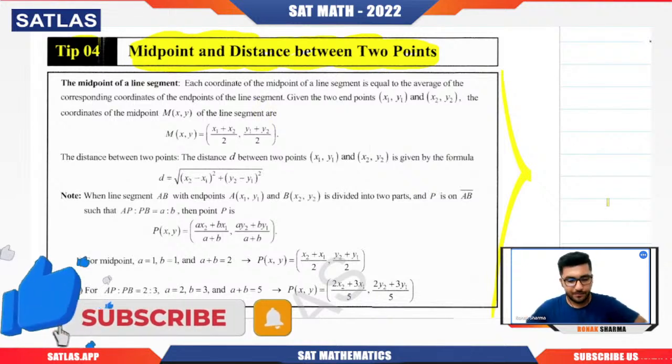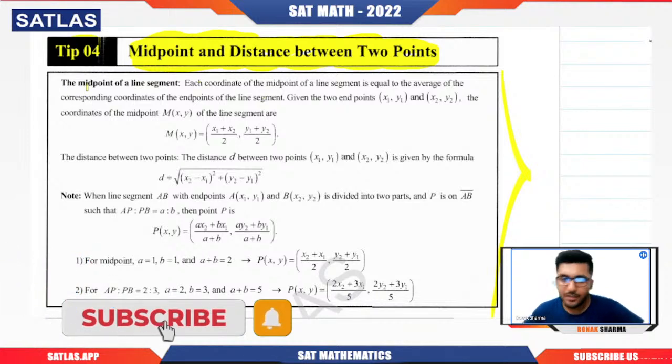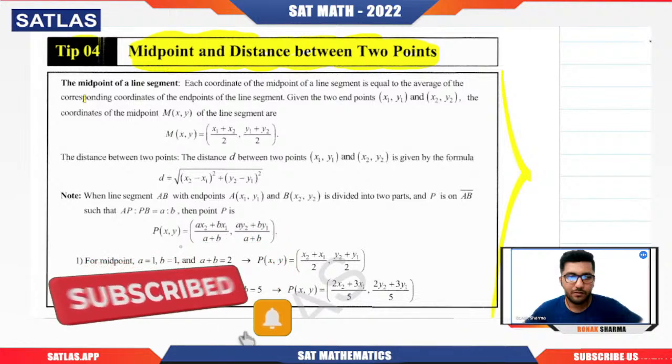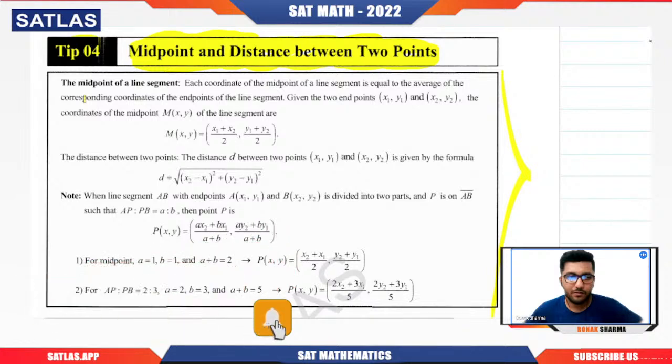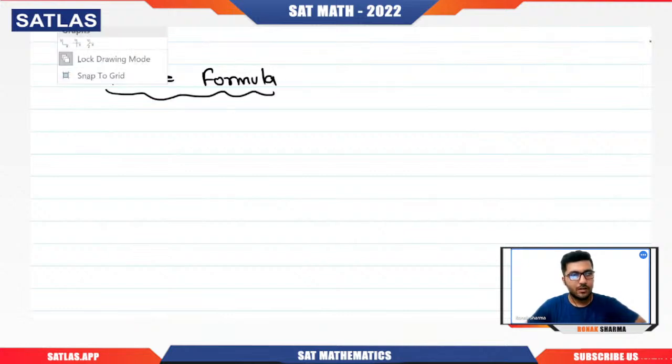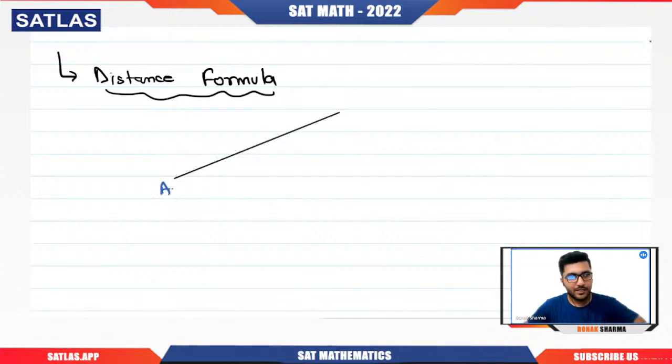Now you need to understand one thing very carefully. Let me show you here. The first thing is the distance formula. The distance formula simply says that if you have a line segment like this, let's say point A is x1 comma y1, and we have a point B that is x2 comma y2.